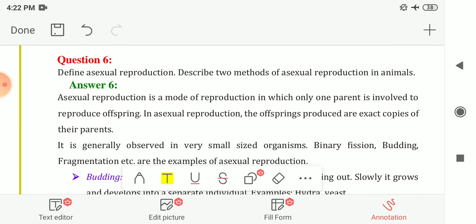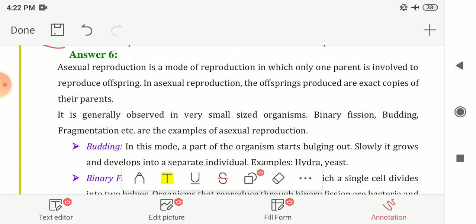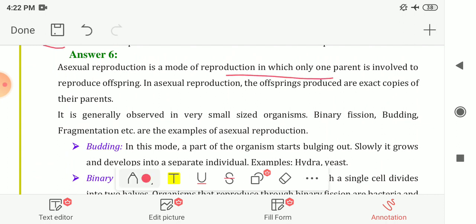Next is question number 6. Define asexual reproduction and describe two methods of asexual reproduction in animals. So asexual reproduction is a mode of reproduction in which only one parent is involved to reproduce offspring. In asexual reproduction, offsprings produced are exact copies of their parents.